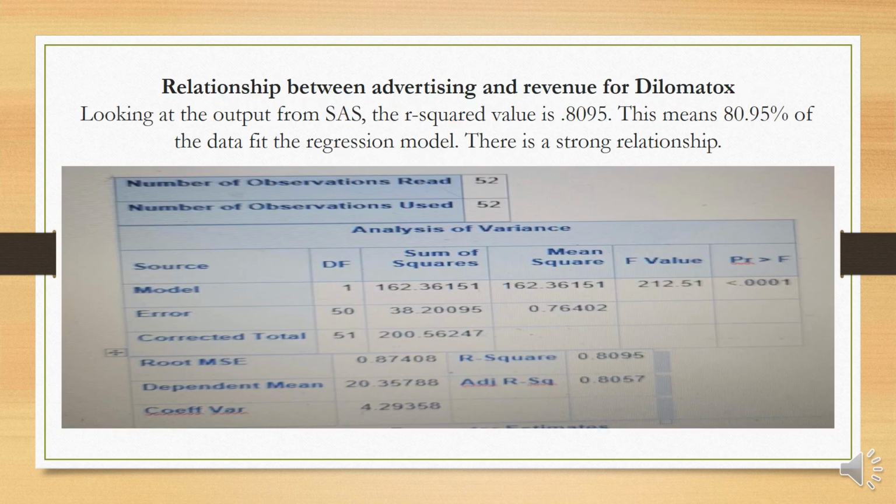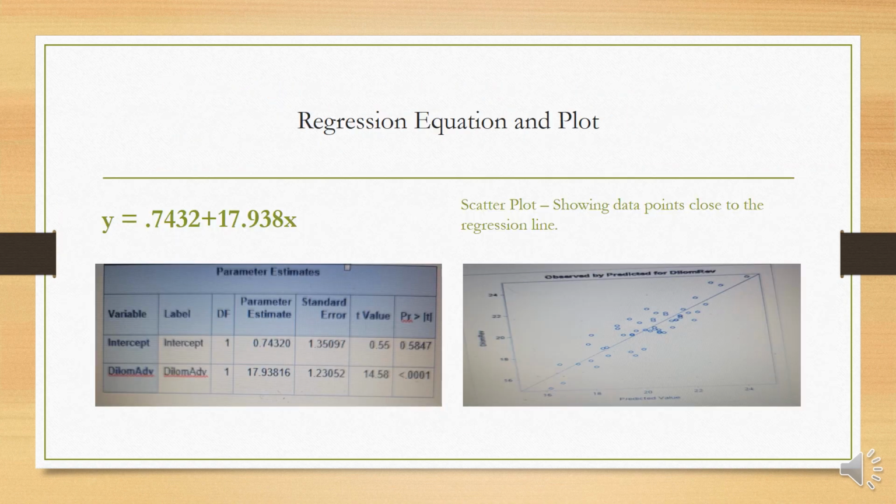Look at the relationship between advertising and revenue for Dilomatics. You can look at this output from SAS and see that the R-squared value is 0.8095. This means 80.95% of the data fit the regression model. So there is a strong relationship between the advertising and revenue for Dilomatics. Here's the regression equation and the plot. Y equals 0.7432 plus 17.938x, which I got from the parameter estimate below. And for the scatter plot, we can see it is showing data points close to the regression line.